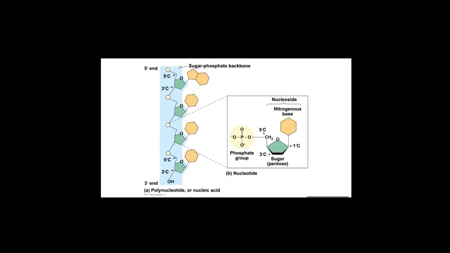One more time, this is a single DNA strand. When you look at the orientation of a DNA strand, one end of the strand we call the 5' end. Why? Because the 5th carbon on the sugar is attached to a phosphate. So it is the 5' phosphate end, or 5' end. And the other end of the DNA strand we call the 3' end because a hydroxyl group is attached to the 3rd carbon of the sugar molecule. So we call that the 3' end. A DNA strand always has one end that is 5' and the other end that is 3'.